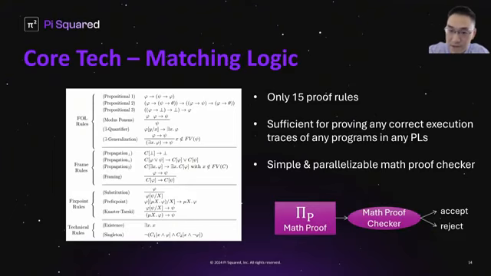And at the very same time, these 15 proof rules are very simple to check by a program called the mathematical proof checker. And since each mathematical step can be checked entirely in parallel to other steps, the checker is easily parallelizable. And what we obtain from matching logic is a simple yet universal mathematical proof checker. And given a mathematical proof, it either accepts or rejects it.